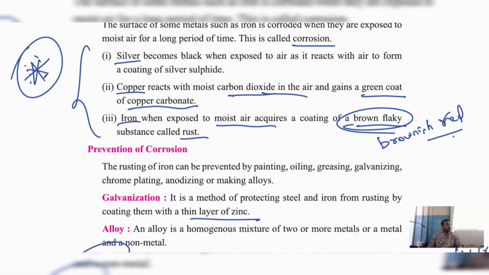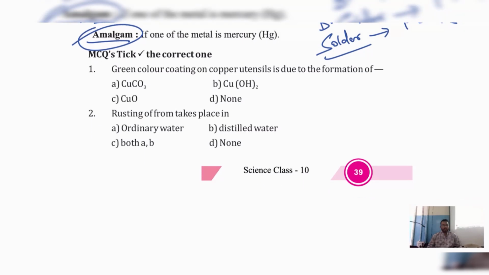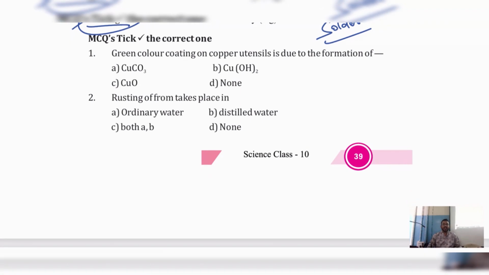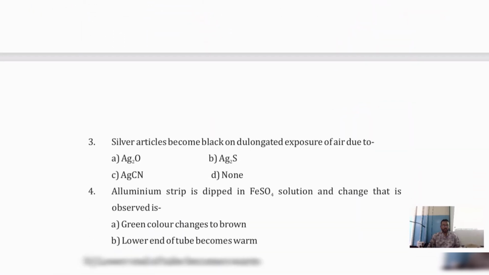Understood? Rusting takes place on iron. Remember, no? Rusting of iron takes place in ordinary water, distilled water, both A and B, or none of these. Interesting question. Children, I want the answer in the comment section. So, question number 2, what is the answer? I want the comments. Let's see who is going to answer.